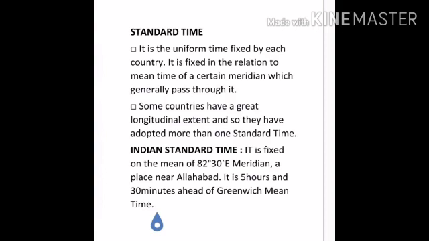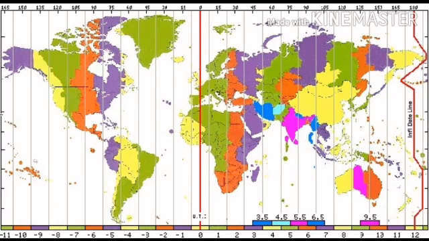So for 82 and a half degrees, we are adding 7 and a half. So the time difference will be 5 hours 30 minutes. So if it is 12 noon at the prime meridian, in India the time would be 5:30 p.m.